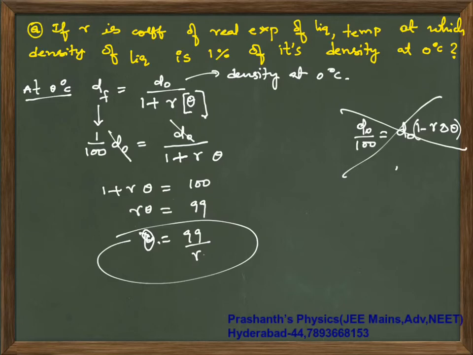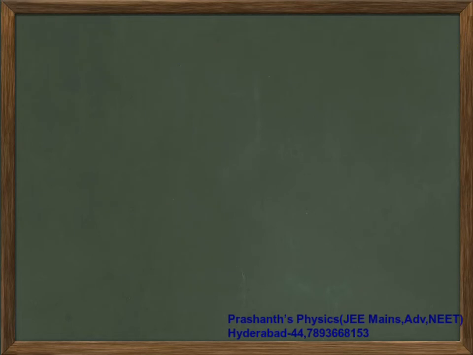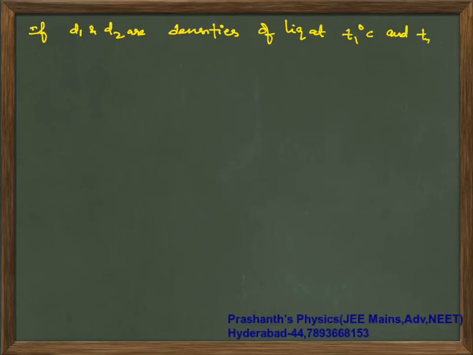Okay, right. Next, for those who have finished doing that, your next question is, if D1 and D2 are densities of liquid at T1 degrees centigrade and T2 degrees centigrade, then D1 by D2 is dash. Okay, so this is your question.